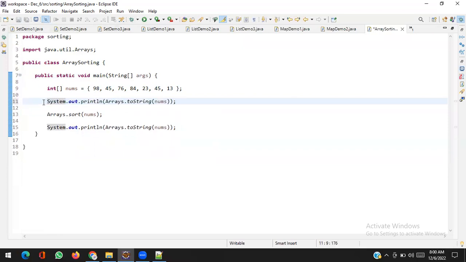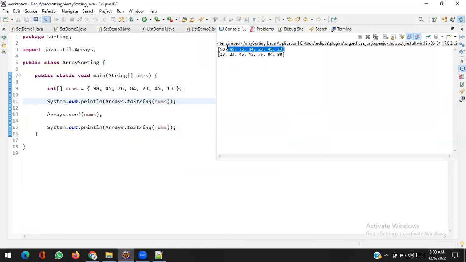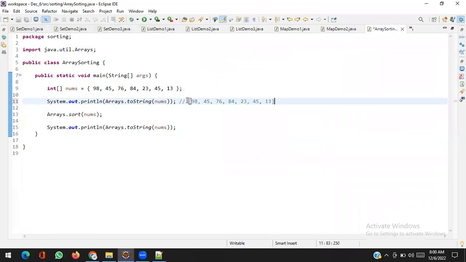Again, I am using the Arrays class. Arrays is the utility class for arrays. I want to convert this array into a string format. String format means it will convert the array into something like that, and I will print that format.